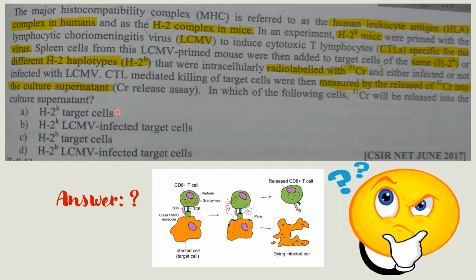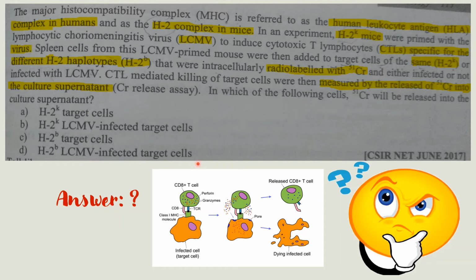Here in option A, H2K, this is not infected with LCM virus. Option B, H2K LCMV infected target cells. Here the strain is H2K and it is also LCM infected target cells. Here H2B target cell, it is not infected with LCMV virus. This is H2B LCMV infected target cell.